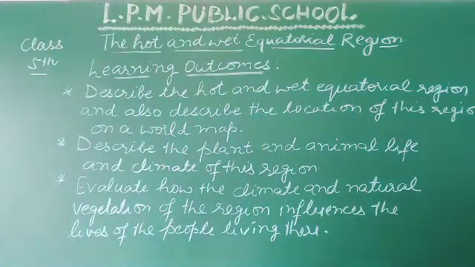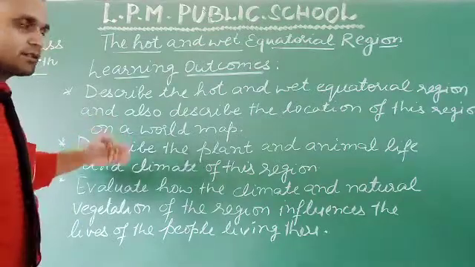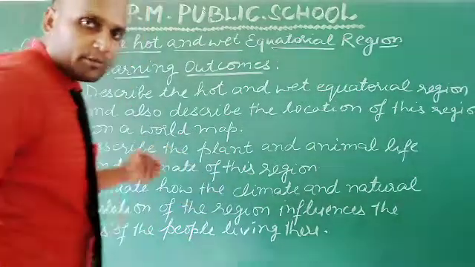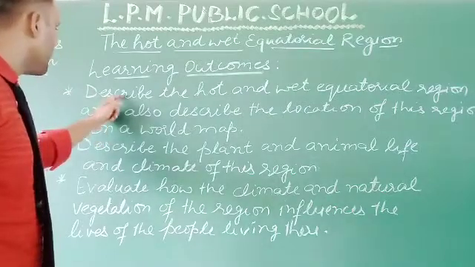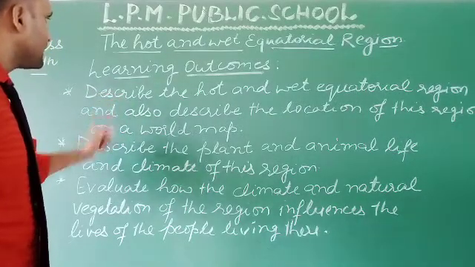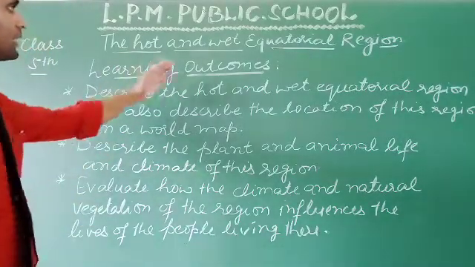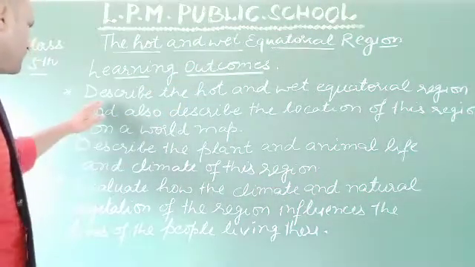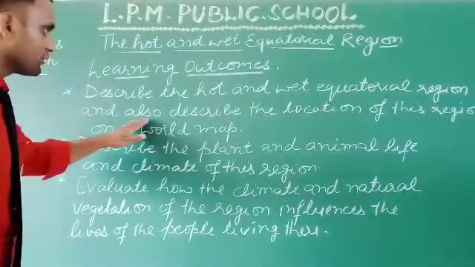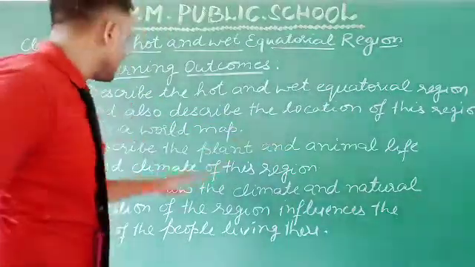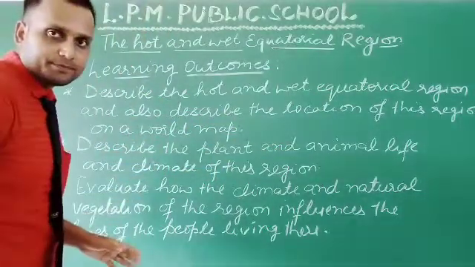Okay, so these are the topics. Are you able to see? These are the topics we are going to cover in our fourth chapter, the hot and wet equatorial region. First point is describe the hot and wet equatorial region and also its location on a world map.